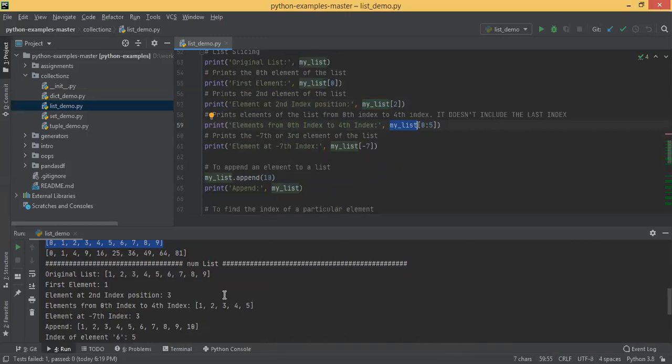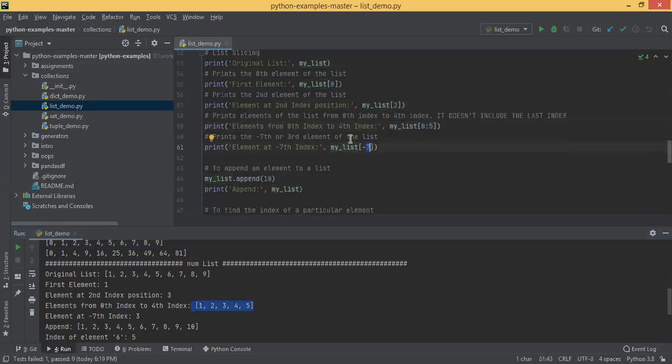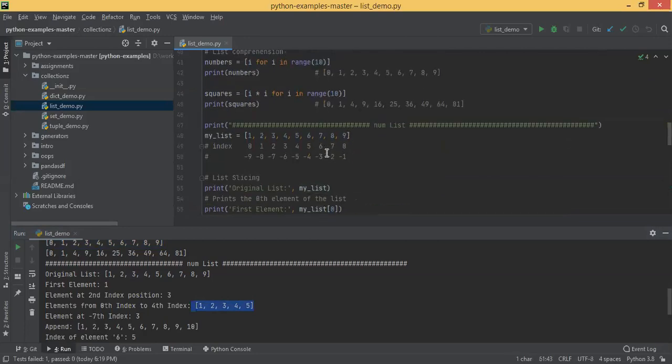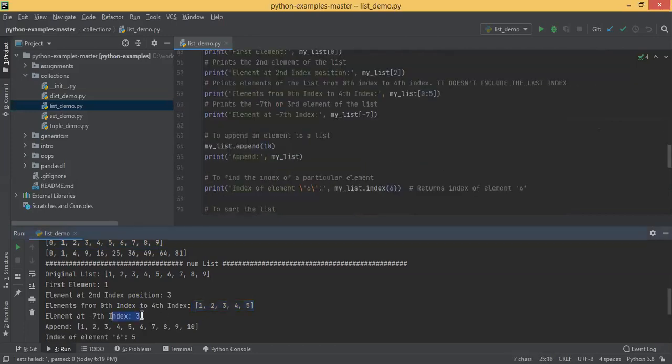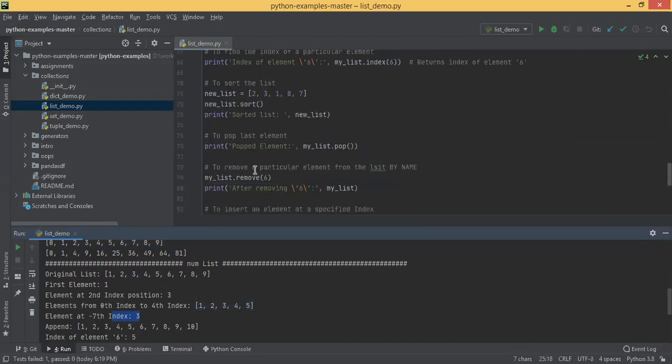Elements from 0 to 4: 0 is 1, then 0, 1, 2, 3, 4. The fourth element is 5, so up to 5 you just extracted. These are called slicing. And here you see the -7th index. Which one is the -7th index? It is this one, 3. Right, -7 is 3, so it should print 3 here. You can see it's printing 3.